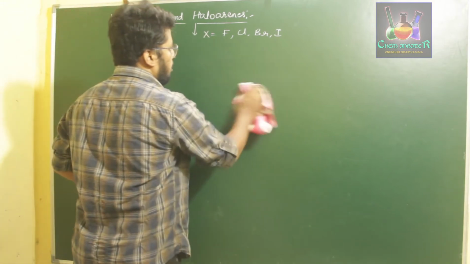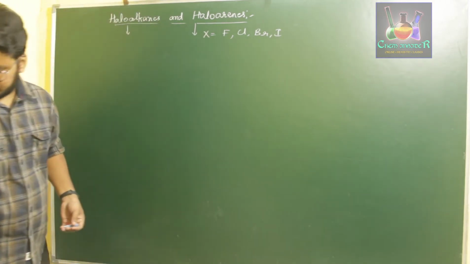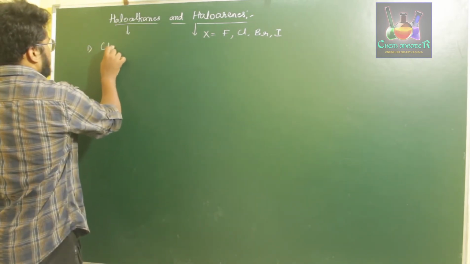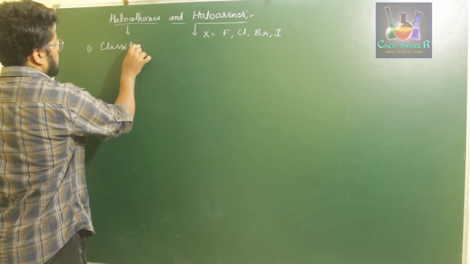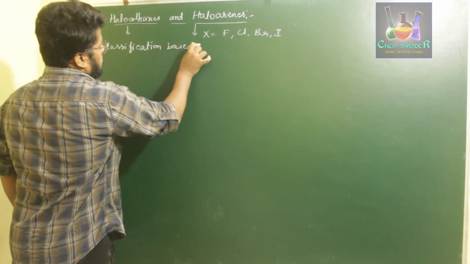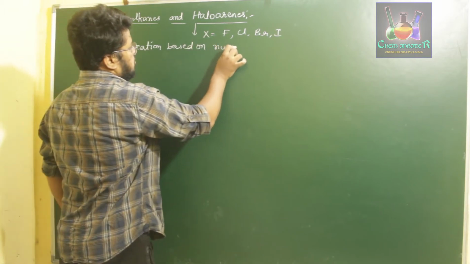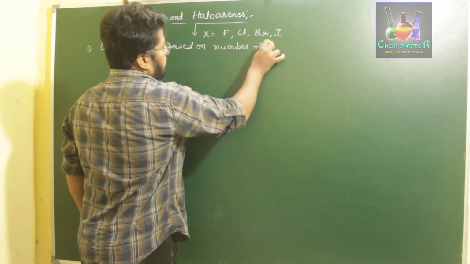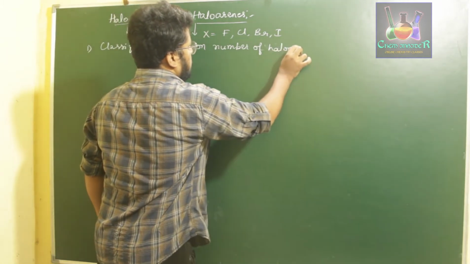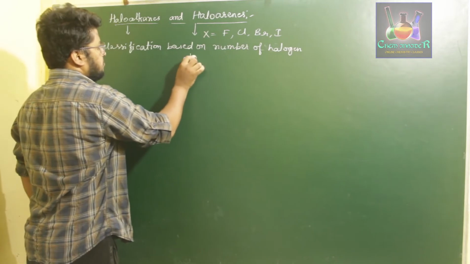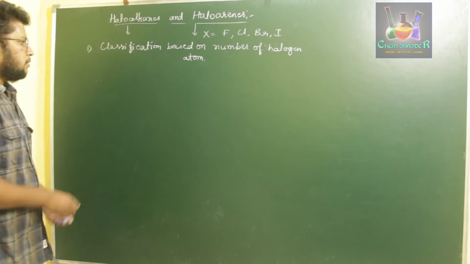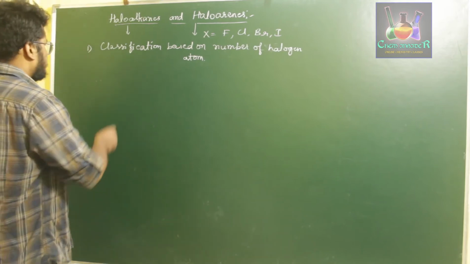Based on the number of halogen atoms, our first classification, we have classified haloalkane derivatives into 3 types.